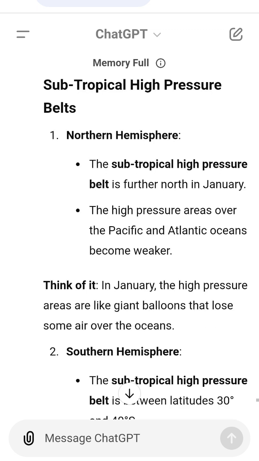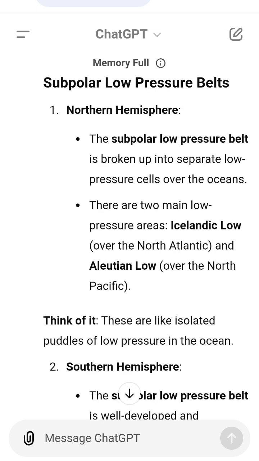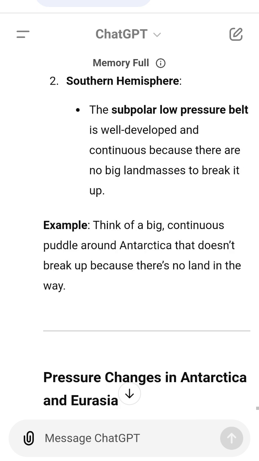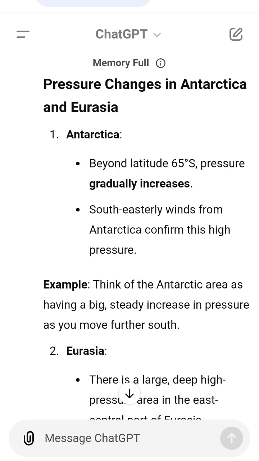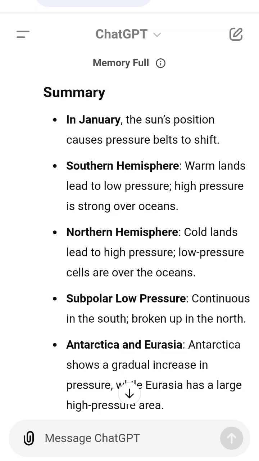Summary. In January, the sun's position causes pressure belts to shift. Southern Hemisphere, warm lands lead to low pressure. High pressure is strong over oceans. Northern Hemisphere, cold lands lead to high pressure. Low pressure cells are over the oceans. Subpolar low pressure, continuous in the south, broken up in the north. Antarctica and Eurasia. Antarctica shows a gradual increase in pressure, while Eurasia has a large high-pressure area. Visualize. Think of the Earth's pressure patterns like balloons and puddles changing with the seasons, influenced by the sun's land temperatures.